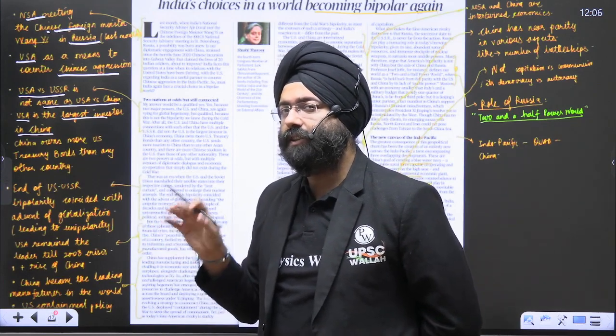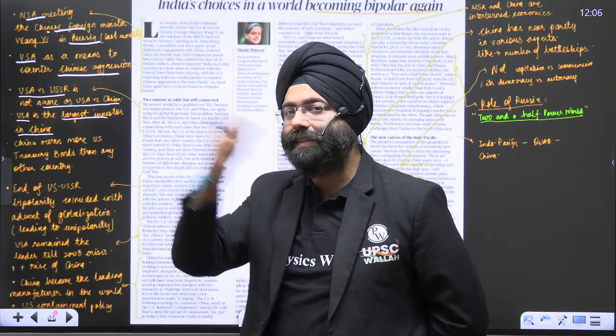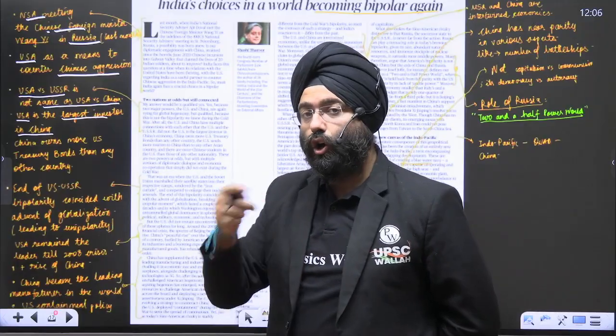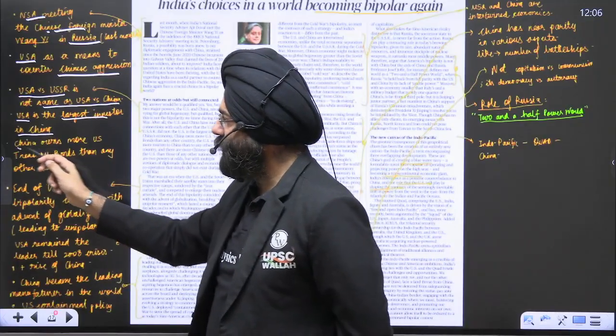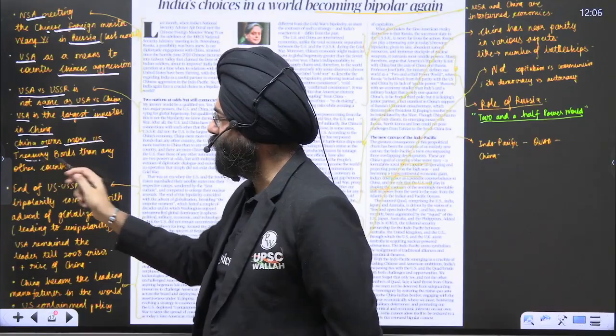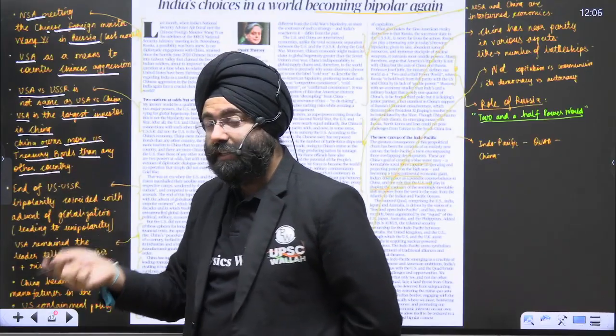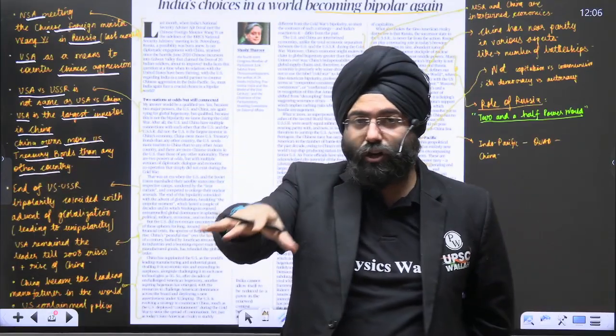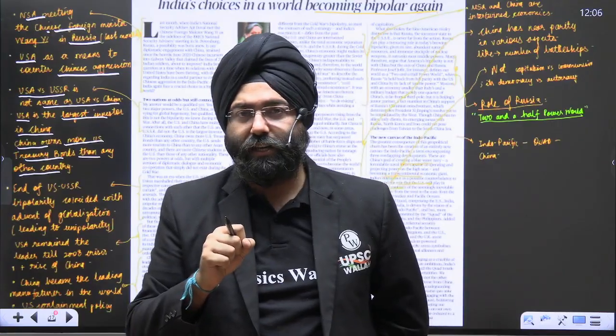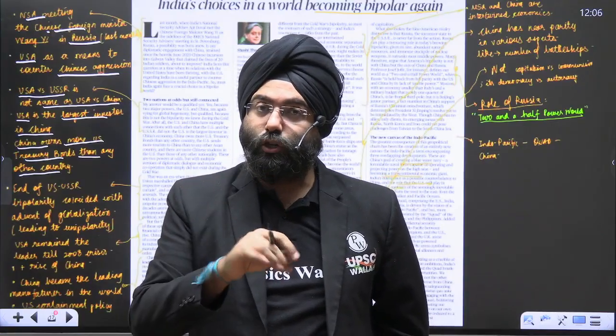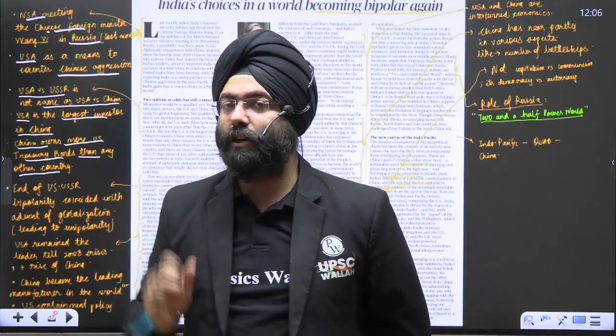Disruption in the Chinese economy is going to impact the USA's economy itself. Along with it, China owns more US treasury bonds than any other country. So China has its tentacles in the economy of the United States. That means, in a way, the USA is dependent on China also in various aspects.